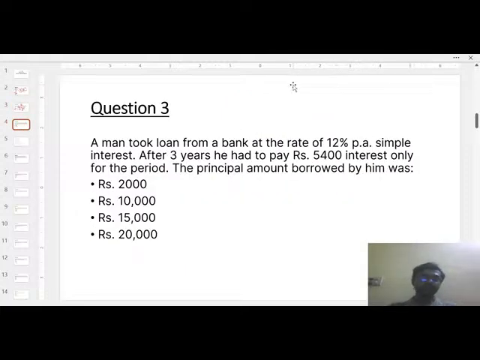Okay. Next question is: a man took a loan from a bank at the rate of 12% per annum, in simple interest.